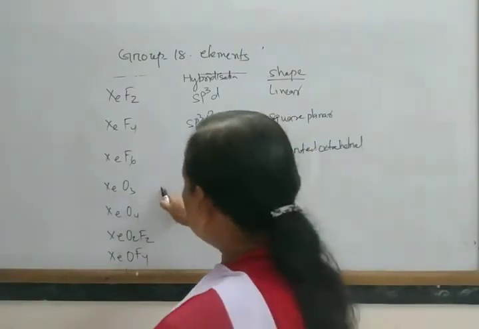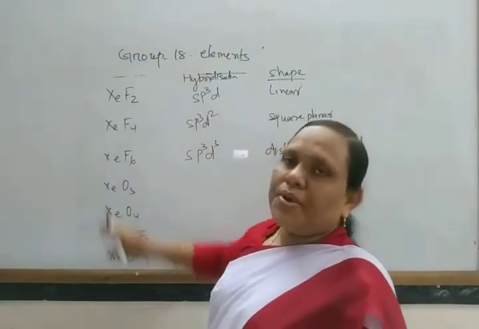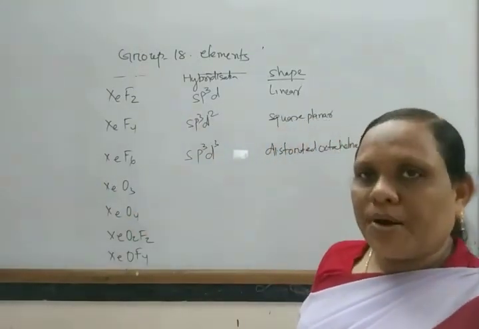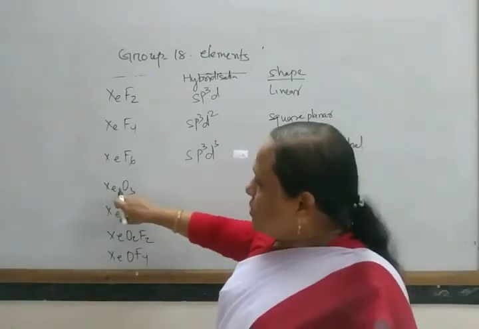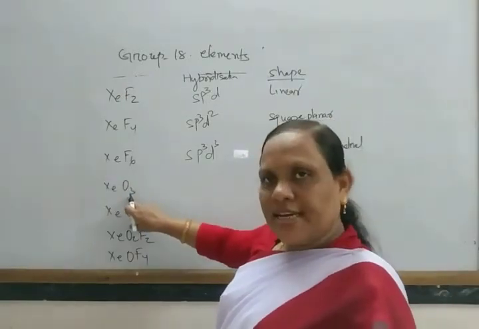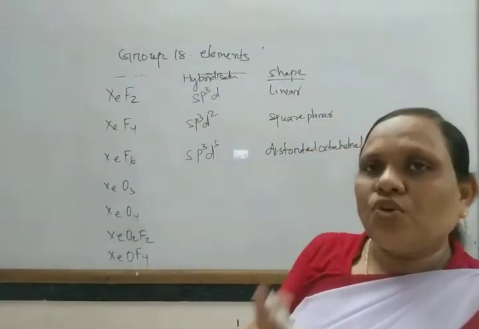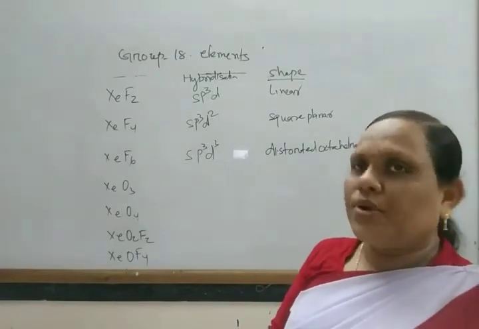And XeO3. It has one lone pair and 3 bond pair, and the 3 bond pair form bonds with oxygen, as well as 3 pi bonds with oxygen.